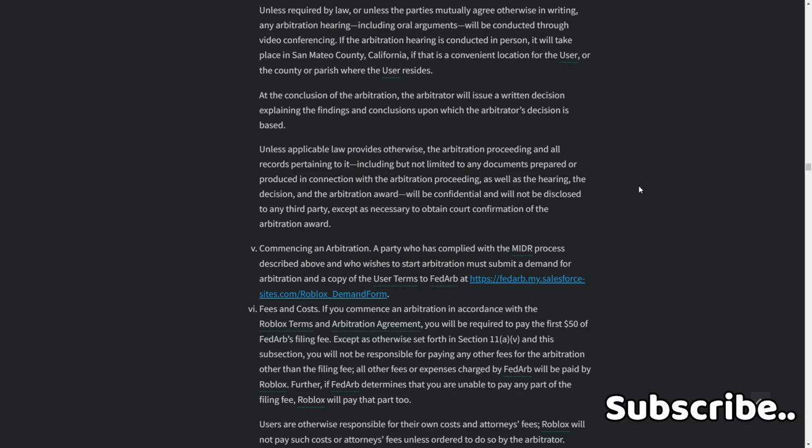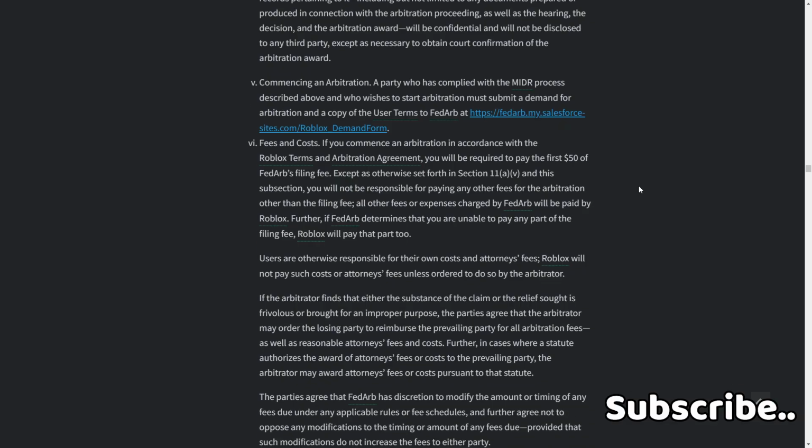5. Commencing an arbitration. A party who has complied with the MIDR process described above and who wishes to start arbitration must submit a demand for arbitration and a copy of the user terms to FedArb at fedarb.salesforce.com Roblox demand form.